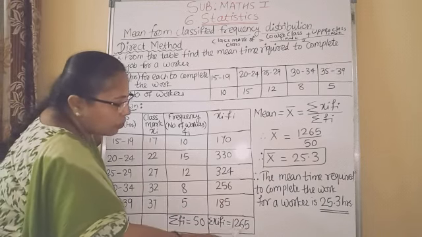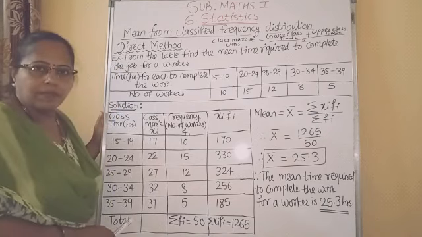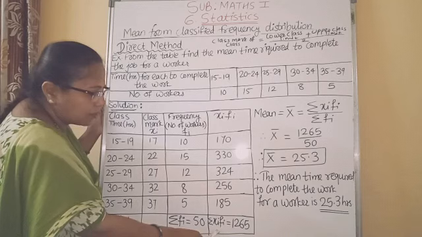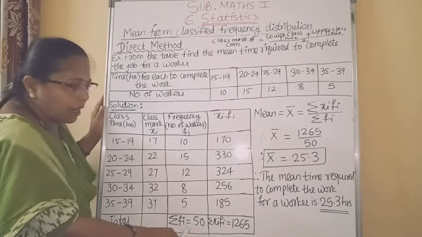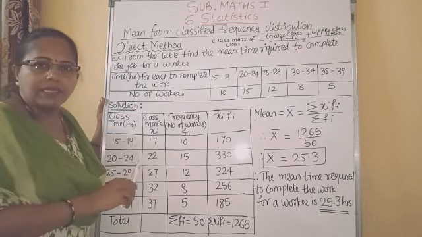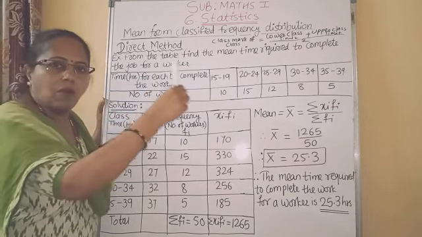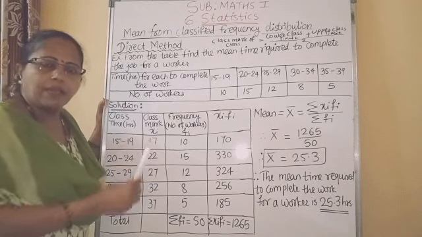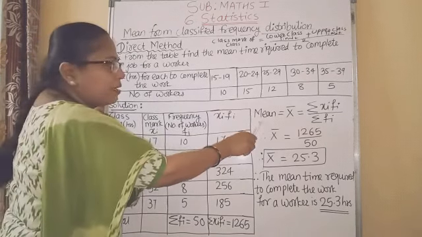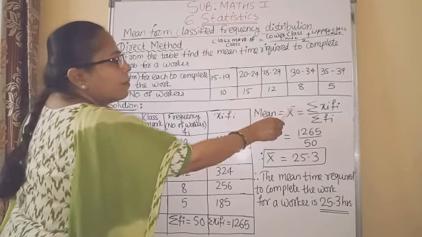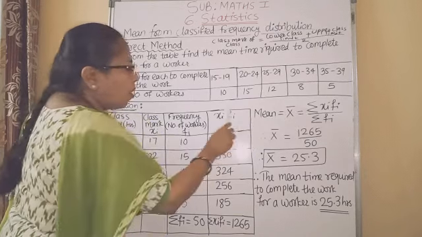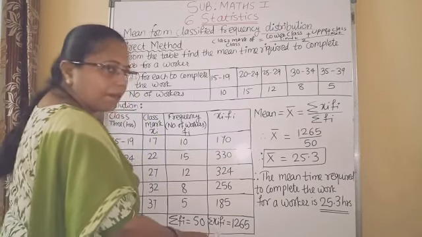1265. Now this is the sum of all scores, and this is the sum of number of scores. So according to the average formula, average is equal to sum of all scores divided by number of scores. Here average is called mean, which is denoted as X bar. And sum of all scores is sigma Xi Fi.